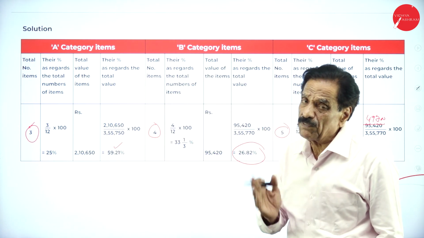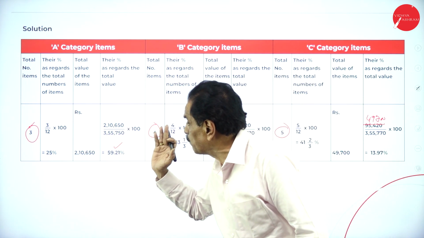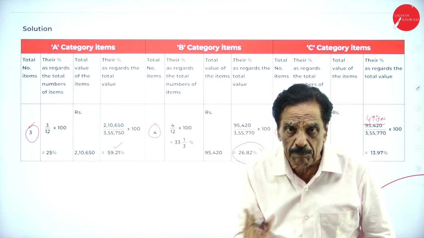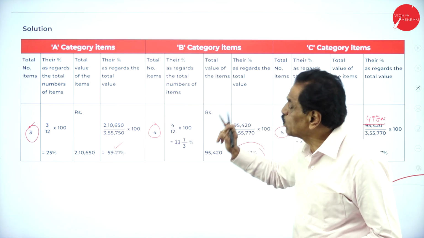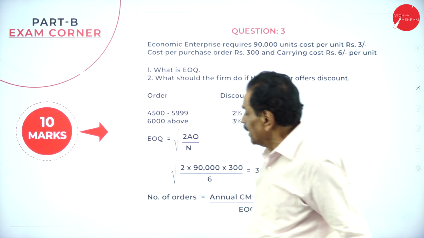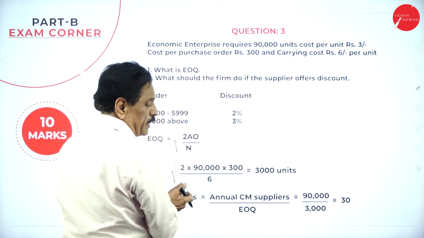Definite problem from the examination point of view. It's a definite problem. So first problem over, second problem is also over. Come back to third problem. It is economic order quantity.